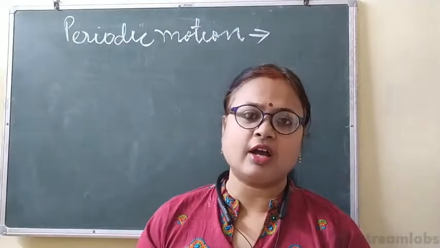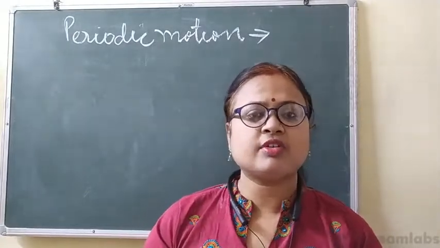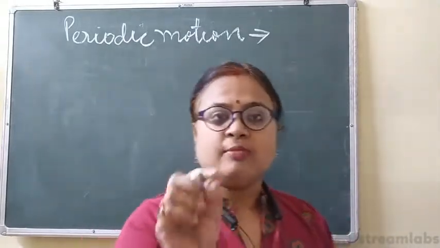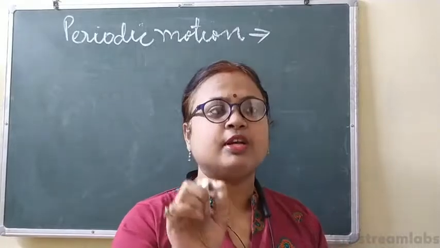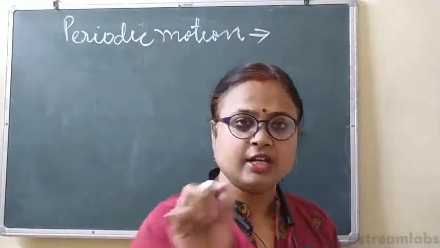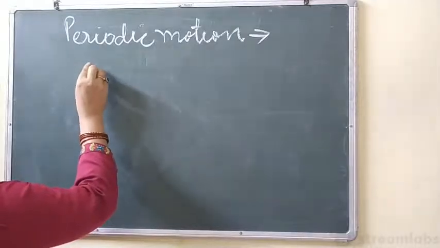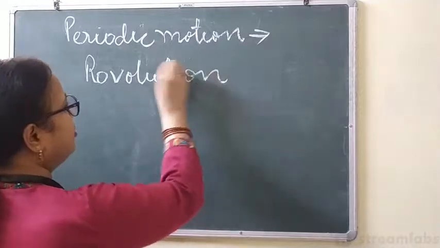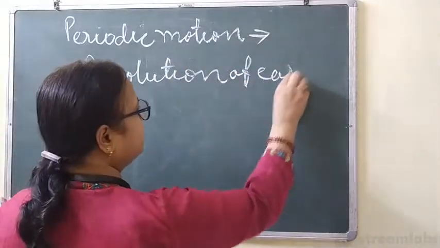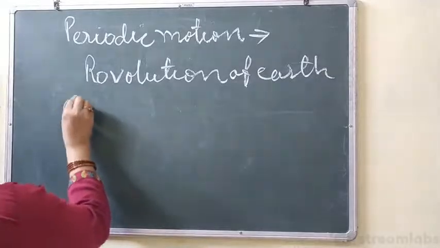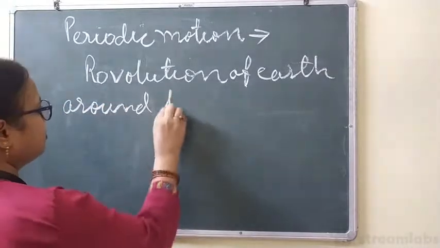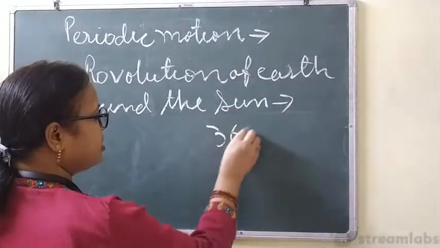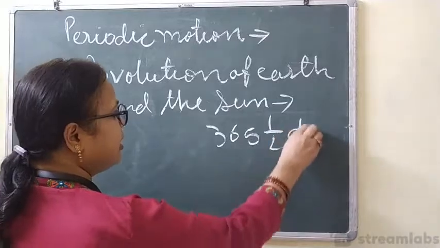when Earth revolves around the sun. When Earth revolves around the sun, it takes 365 1/4 days. So revolution means, you can write, for example, revolution of Earth around the sun. And it takes 365 1/4 days.